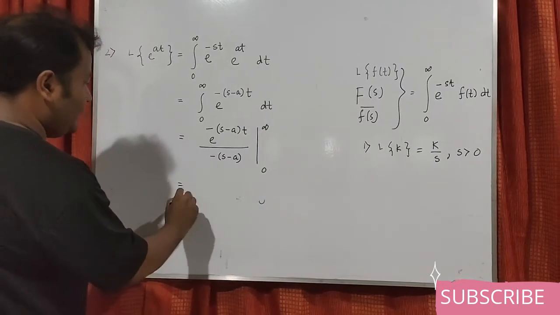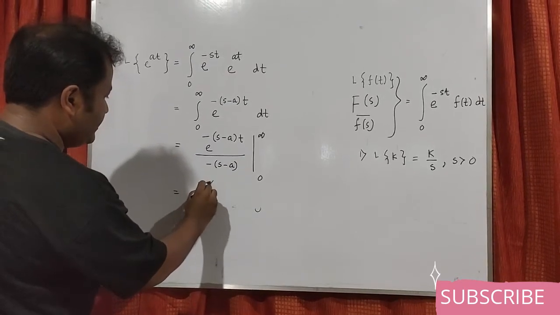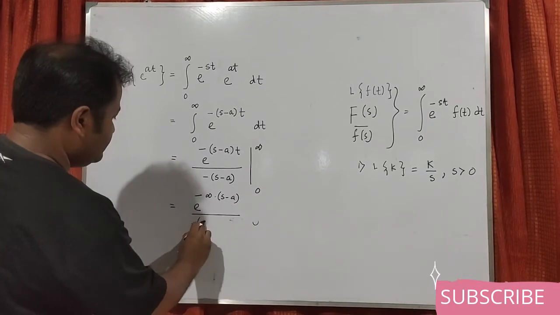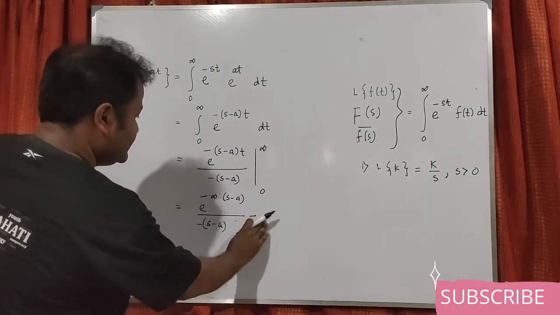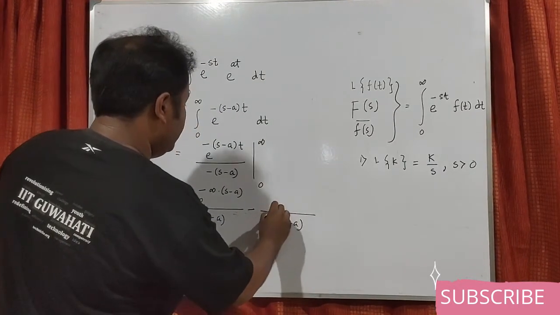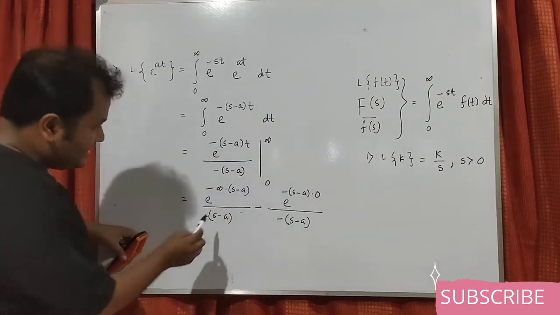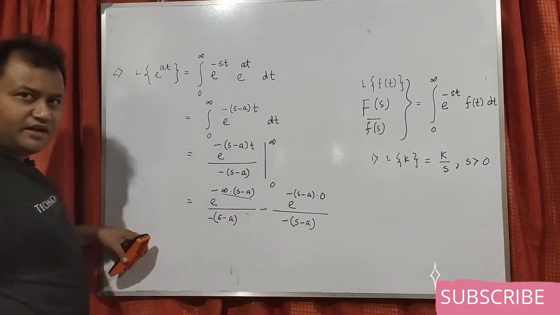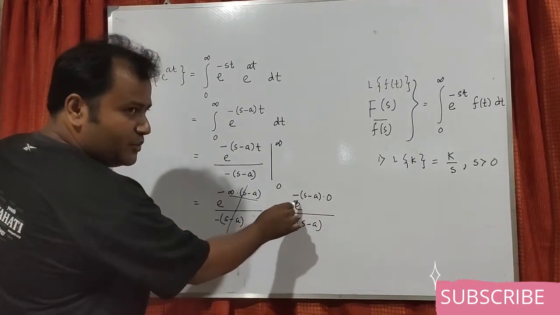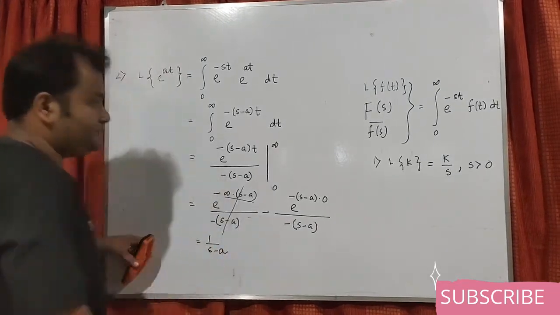If you just put infinity, the first part will be e to the power minus infinity into (s minus a), divided by minus (s minus a), minus the second part, which will be e to the power minus (s minus a) into 0, divided by minus (s minus a). Again this part will become e to the power minus infinity, so it will become 0, and this part is becoming 1 in the numerator, so the result will be 1 by (s minus a).